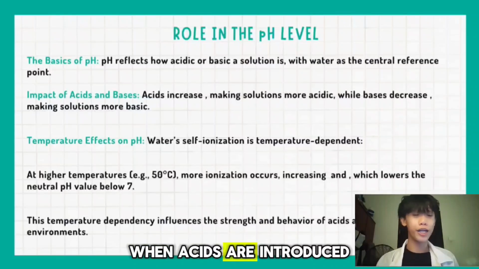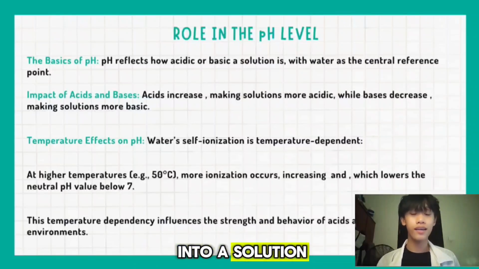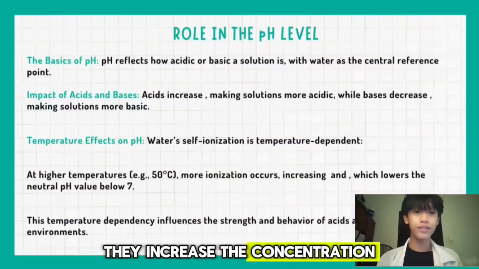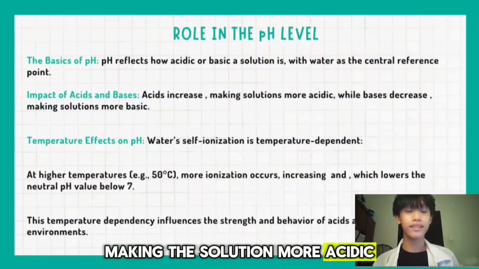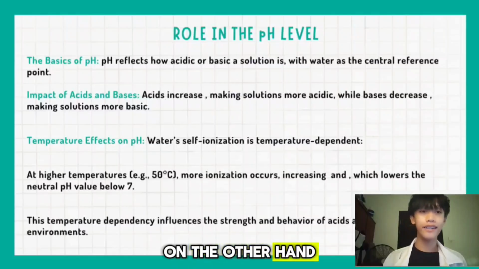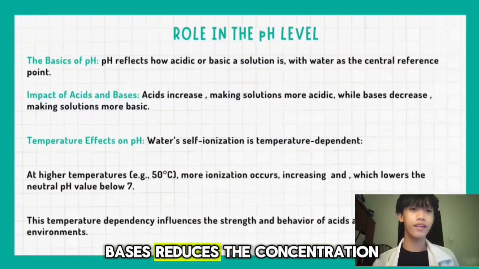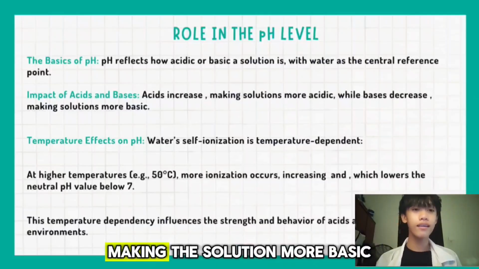When acids are introduced into a solution, they increase the hydrogen ion concentration, making the solution more acidic. On the other hand, bases reduce the concentration, making the solution more basic.